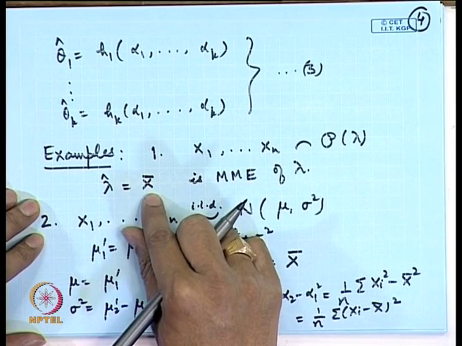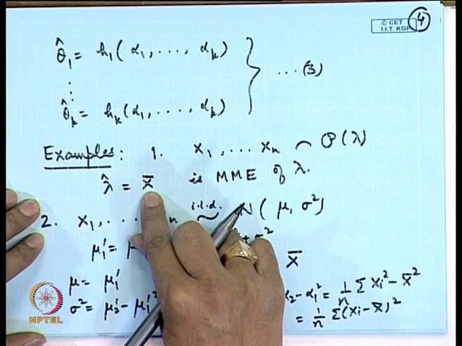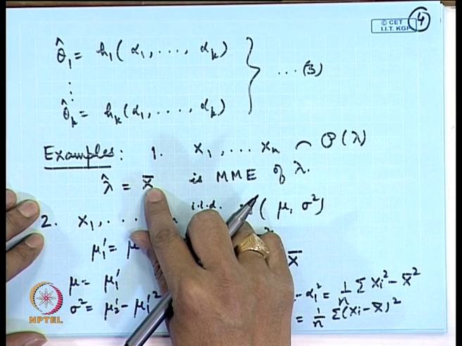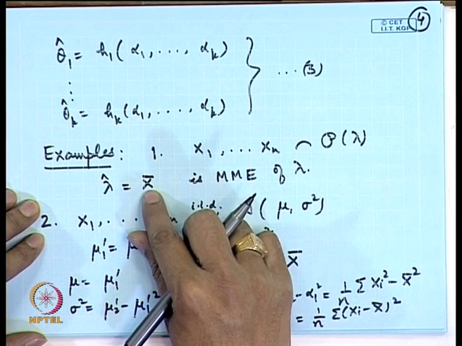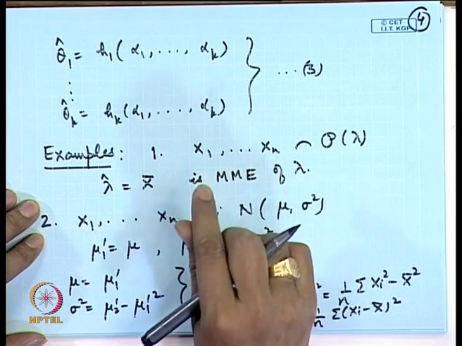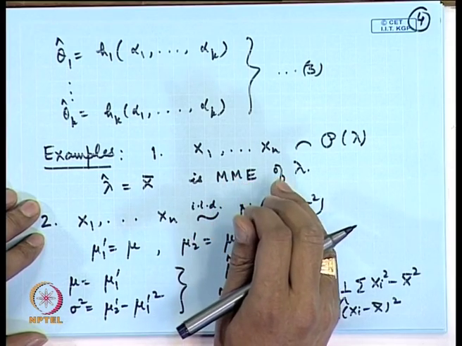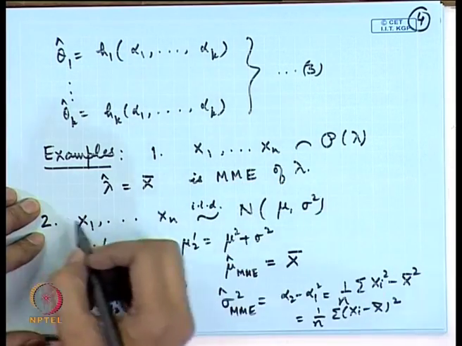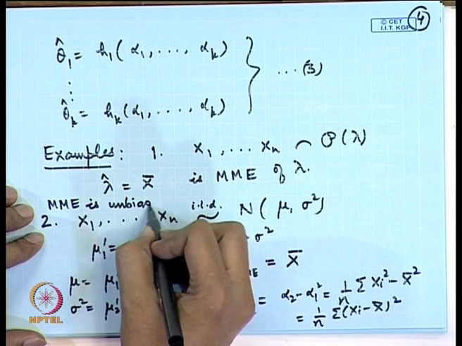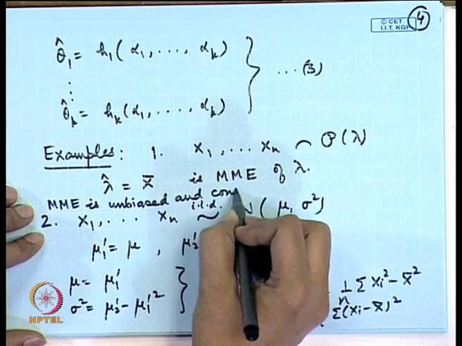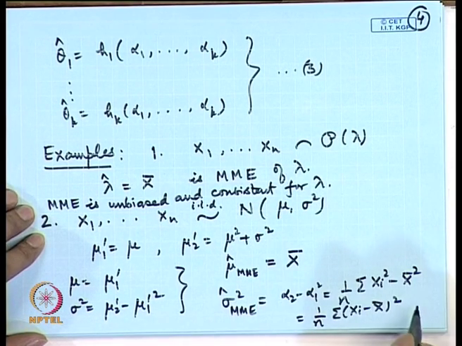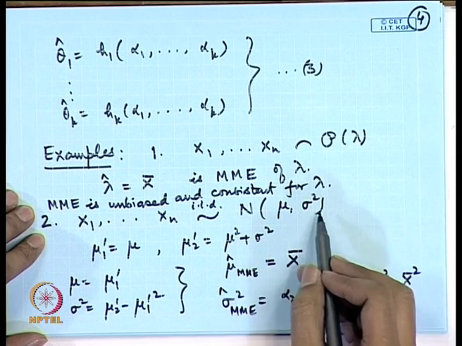For example, unbiasedness. Now, you see in the Poisson distribution case, expectation of x bar is equal to lambda. So, the method of moments estimator is actually unbiased. It will also be consistent if we apply the weak law of large numbers, as we have already seen that if the first moment exists, the sample mean is always a consistent estimator for the population mean. So, in this case, the MME is unbiased and consistent for lambda.